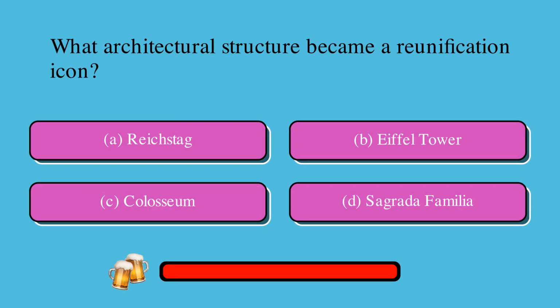What architectural structure became a reunification icon? Is it A, Reichstag, B, Eiffel Tower, C, Colosseum, or D, Sagrada Familia? The correct answer is A, Reichstag.